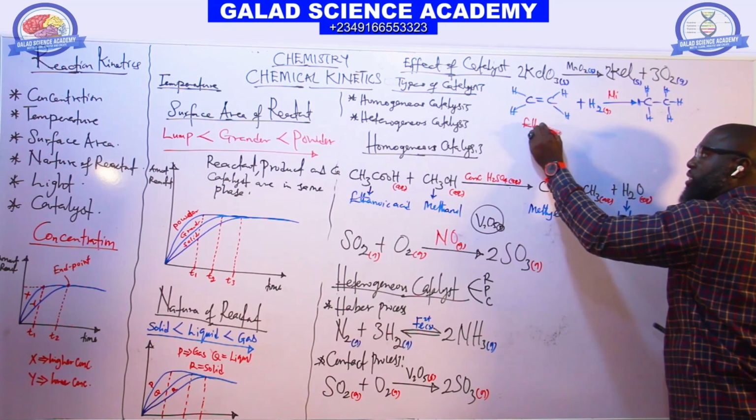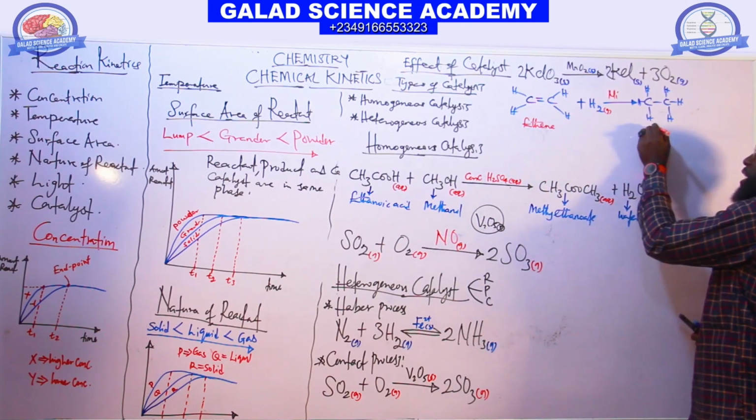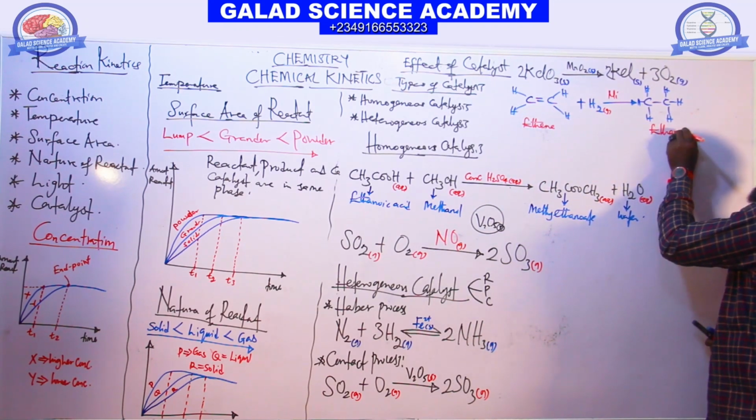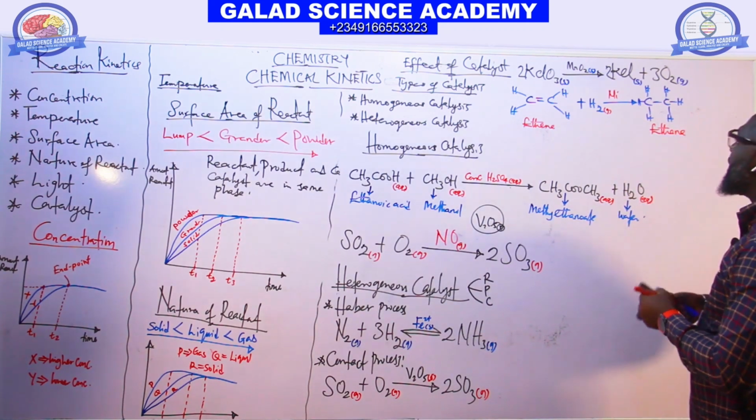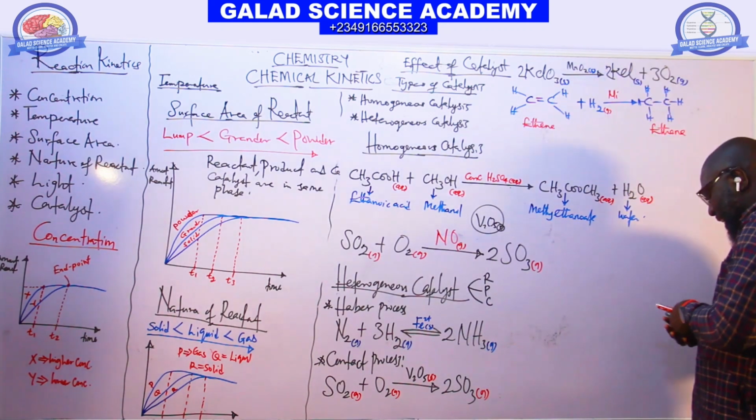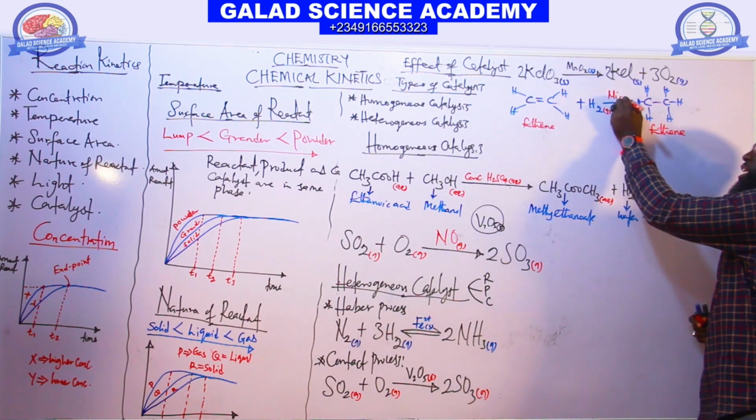If we hydrogenate ethene, unsaturated, it gives us ethane. The catalyst we have here is nickel, and the nickel is in the solid state.